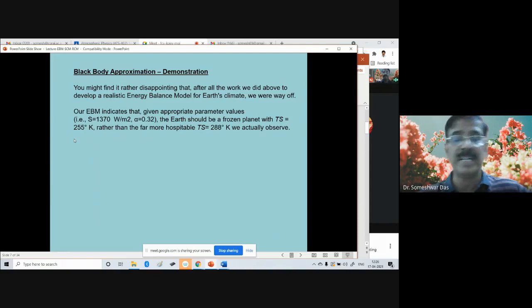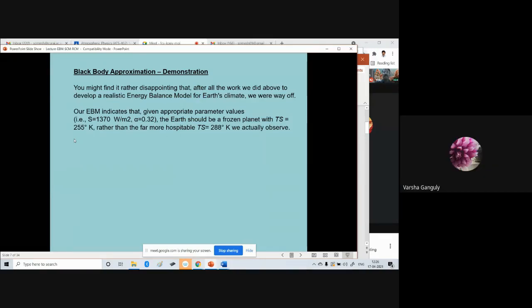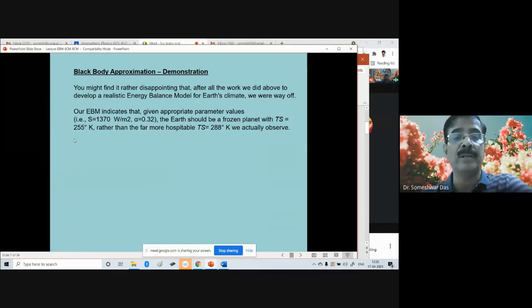Approximately minus 18 degrees centigrade. Suppose the Earth's average temperature was minus 18 degrees centigrade always, then do you think that we could have survived? Obviously, no. So we know that the average approximate temperature of the Earth is about 288 degree Kelvin. That is about 15 degrees centigrade. That's why life on the Earth is sustaining, right?